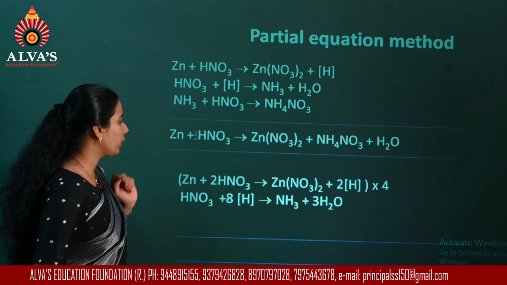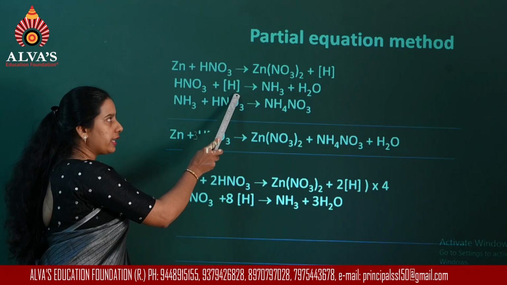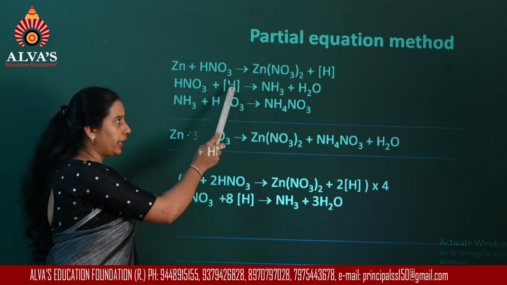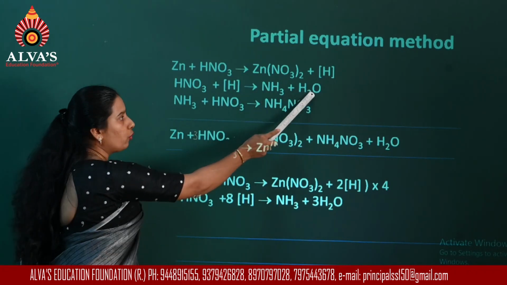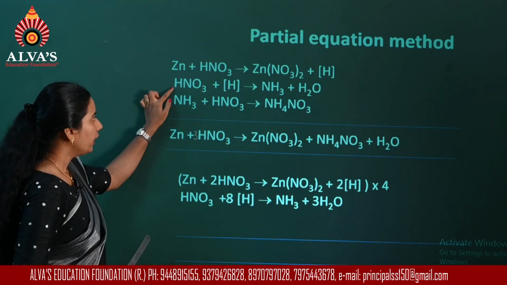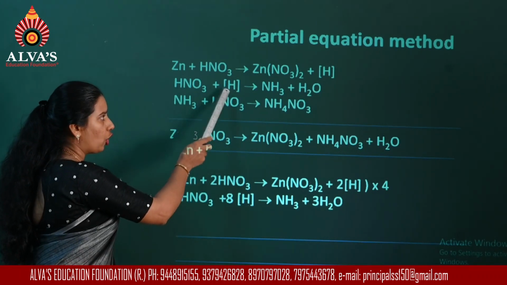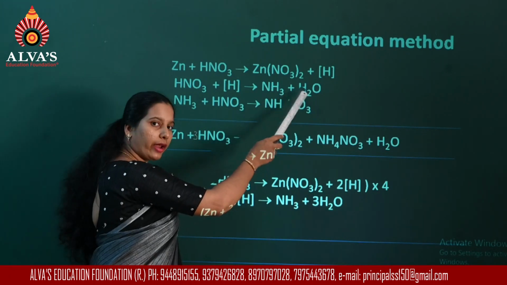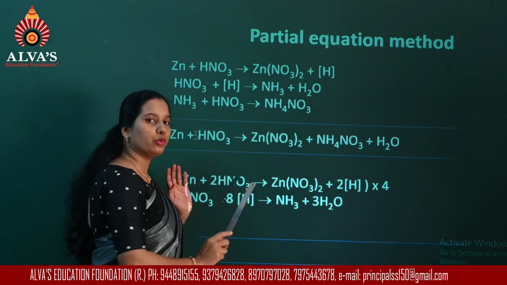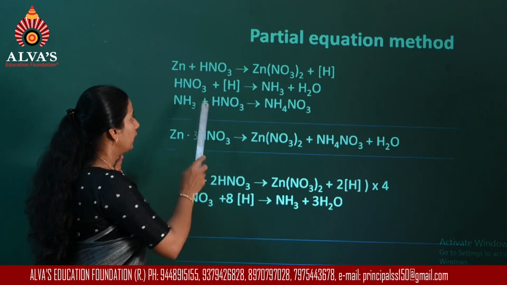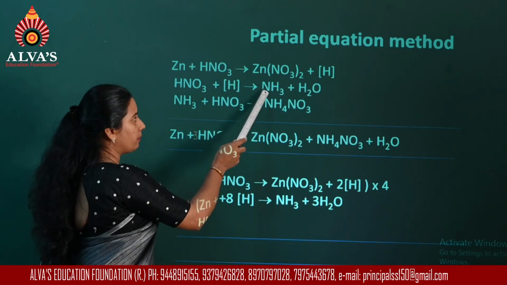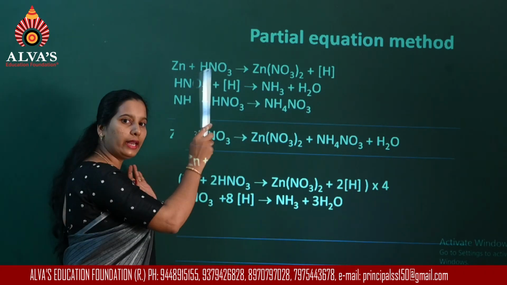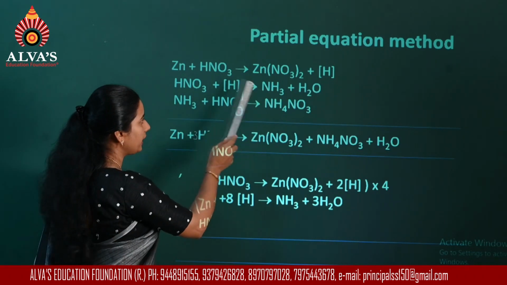Now in the second equation, you can see nitric acid and nascent hydrogen giving ammonia and water. So there are 2 hydrogens on the left, whereas on the right side 3 plus 2, totally there are 5. Nitrogen is balanced because you have 1 nitrogen each on either side.